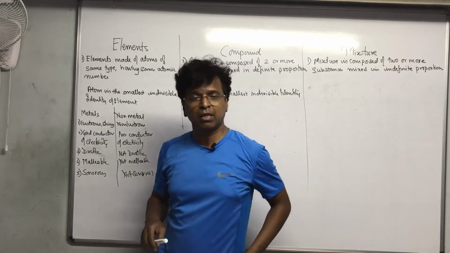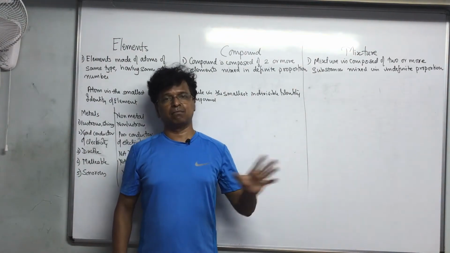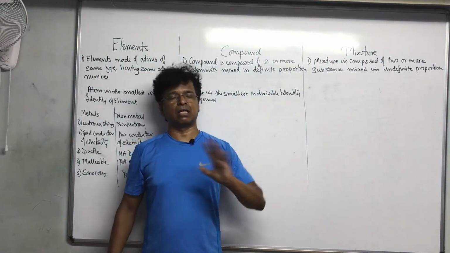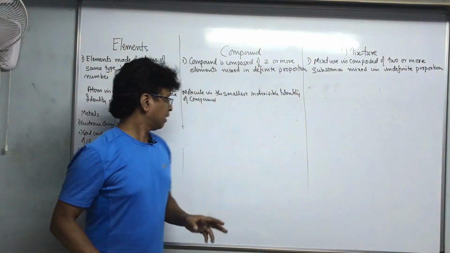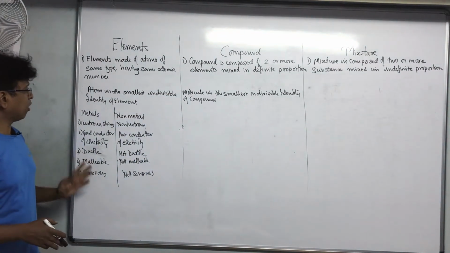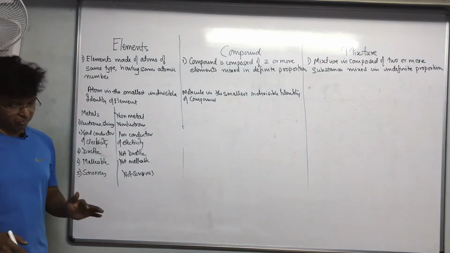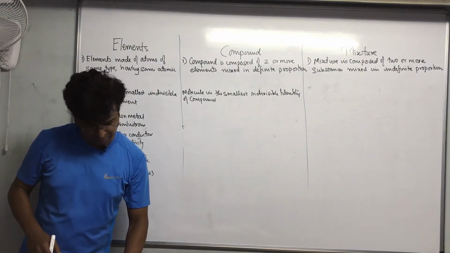That is called sonorous. The same I can't do with non-metals. You hit them, bang, thud, that's all. They are not sonorous. And actually there are many more properties, but up to your topic, this is more than sufficient according to your textbook.